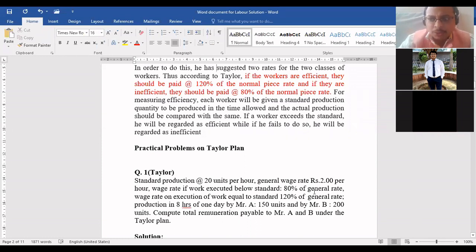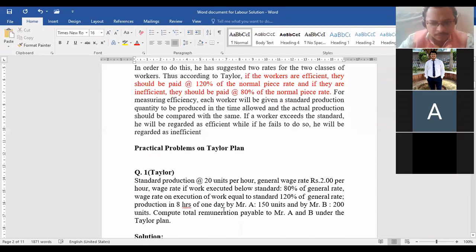So now tell me, beta, for 20 units, okay, calculate and tell me, for 20 units, the wage rate is rupees 2. Can you tell me for 1 unit? We need 1 unit na, per piece rate. So what will be the rate for 1 unit? Can you calculate and tell me, beta? Be quick. 2 divided by 20, 0.10 per unit. 0.10, but after 0, it is not 10. It is 0.10. That is 10 paisa.